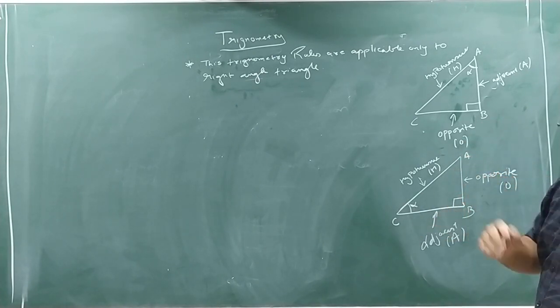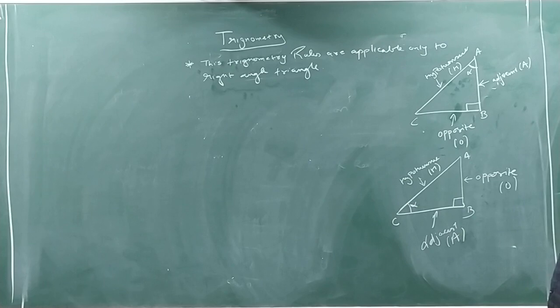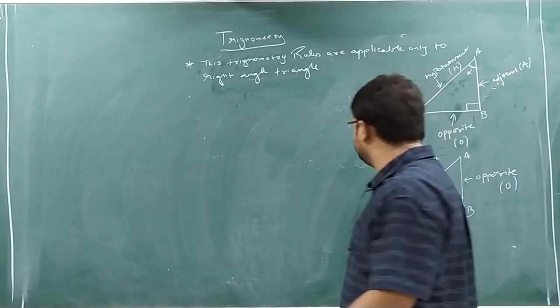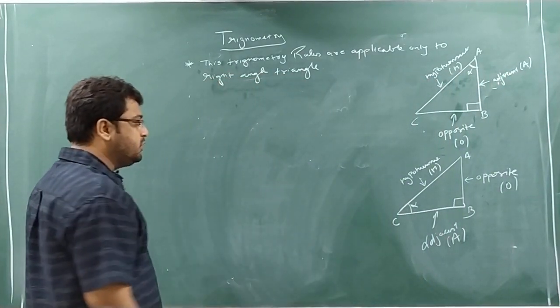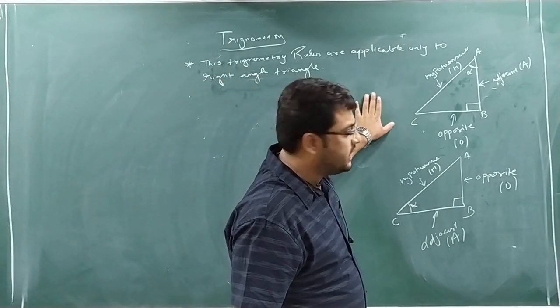So words are different. We have to focus on what? We should get the correct answer. If you are getting the correct answer, we will get the answer. So these are certain terminology related with this chapter, related with this right angle triangle.